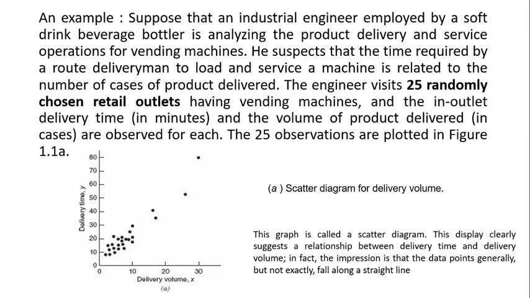Now let us take a simple example of a regression model. Before understanding the regression model, we have to understand a diagram called the scatter diagram. Using this diagram itself, we can understand the relationship between variables. So the first example is this.